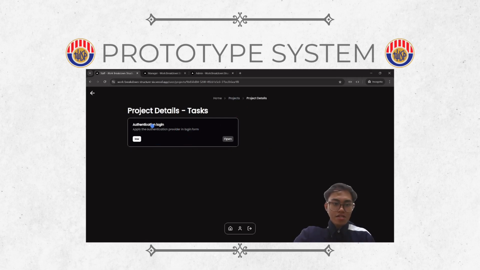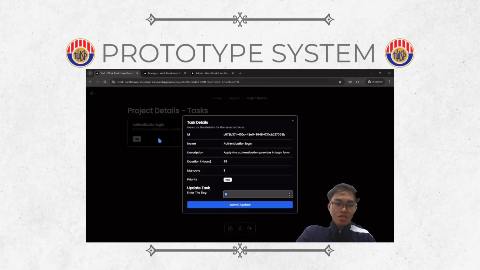But for the PUBG blog project, there is a task, which is authenticate login. This is the description and also the level of the task. If we click open, we will see more details. And this is the duration, or the man-day. Man-day is the working hours that this user has worked. This is actually the total from all the other staff that have also been assigned to this task.